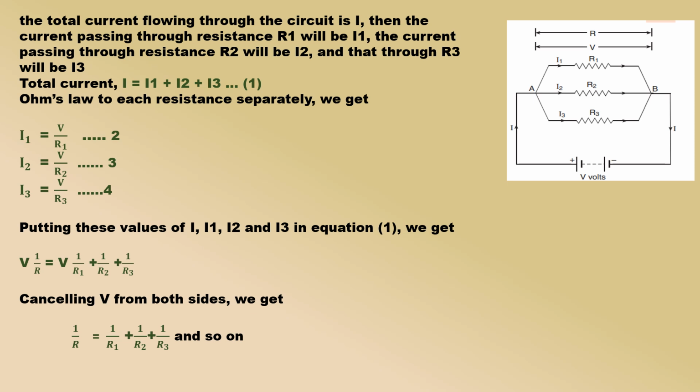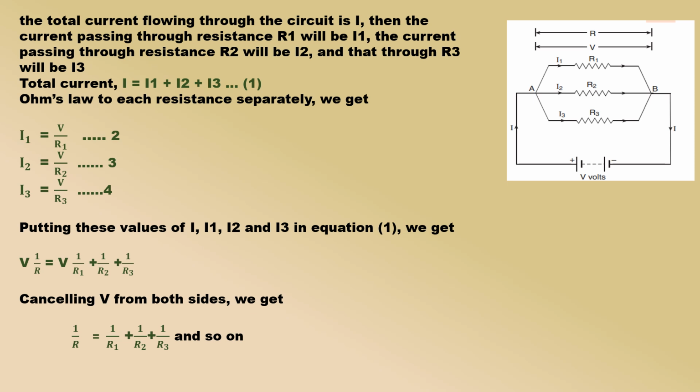Suppose the total current flowing through the circuit is I, then the current passing through resistance R1 will be I1, the current passing through resistance R2 will be I2, and that through R3 will be I3. Total current I = I1 + I2 + I3. Since the potential difference V across all the three resistances R1, R2 and R3 in parallel is the same, by applying Ohm's law to each resistance separately, we get I1 = V/R1, I2 = V/R2, I3 = V/R3. Putting these values of I1, I2 and I3 in equation 1, and cancelling V from both sides, we get